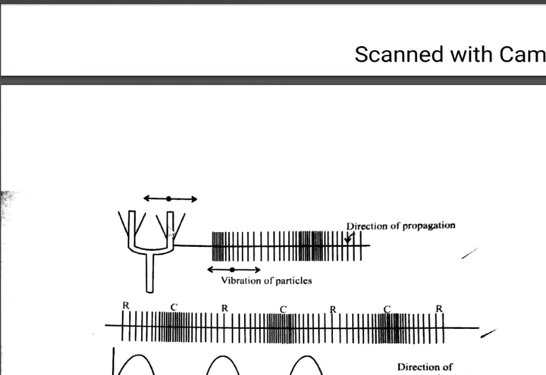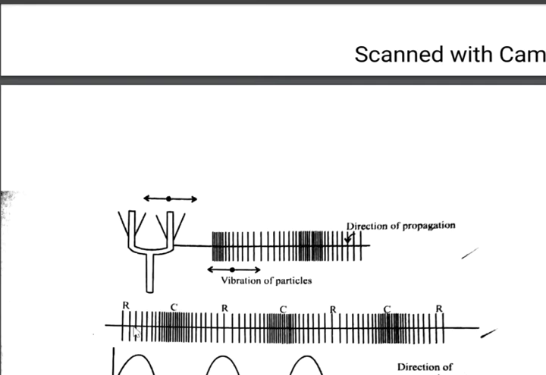So when the prongs continuously vibrate, they will set up compressions and rarefactions, which move through the medium. This is how sound waves in air travel. You cannot see it, you can only picture it, imagine it like this. When sound travels in air, it will be in the form of vibrations.